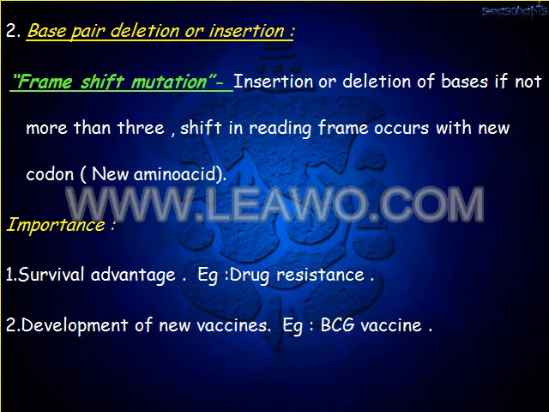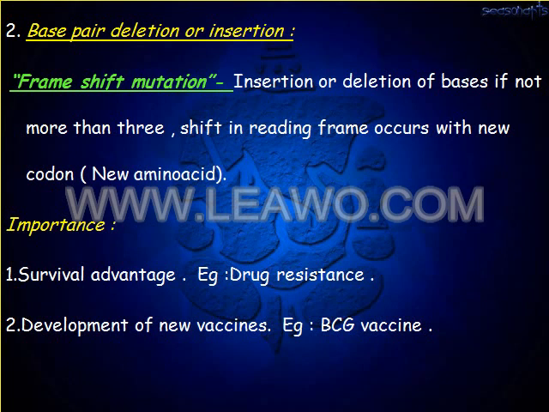Base pair deletion or insertion: this is frame shift mutation. Insertion or deletion of bases, if not in multiples of 3, shifts the reading frame, and a new codon is formed, which in turn gives rise to a new amino acid.